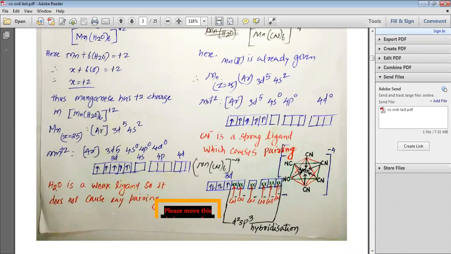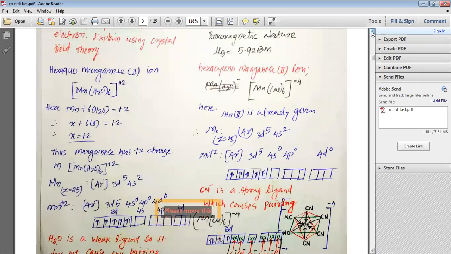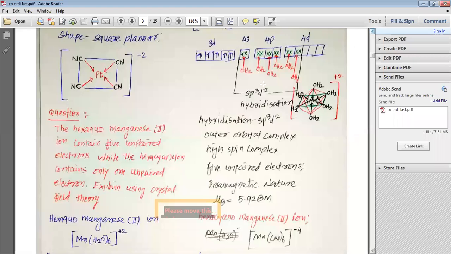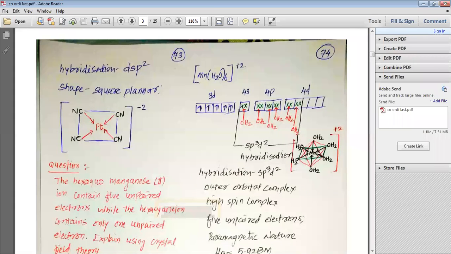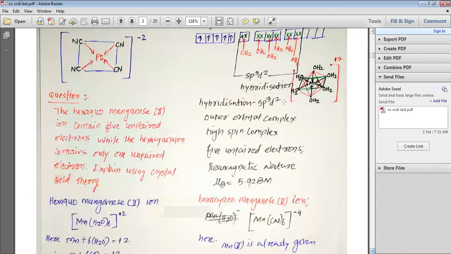H2O is a weak ligand, so it does not cause any kind of pairing, and that is why this [Mn(H2O)6] 2 plus causes sp3d2 hybridization. As the hybridization is sp3d2, 6 sp3d2 orbitals have been formed, and each water molecule donates its pair of electrons into the sp3d2 hybrid orbitals, and that is how the octahedral [Mn(H2O)6] 2 plus has been formed, which is represented in the figure. In this particular compound, the hybridization is sp3d2.